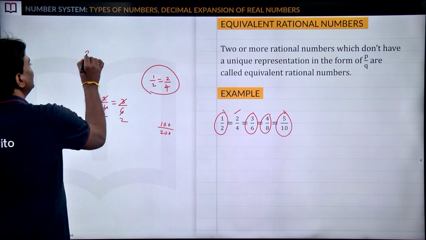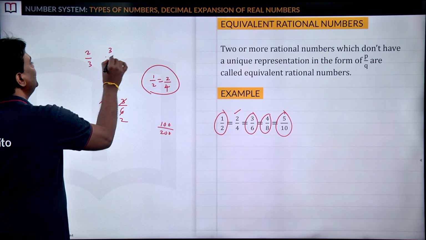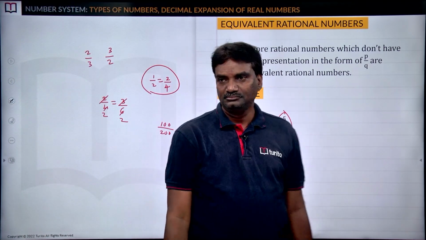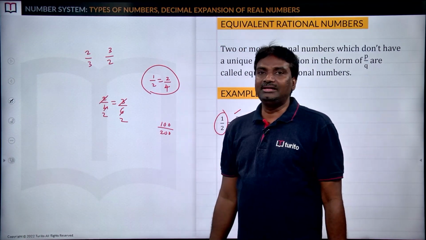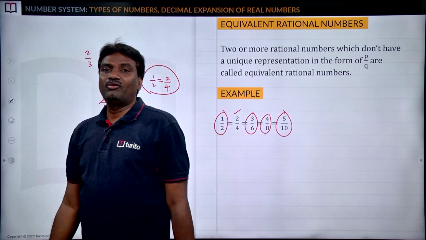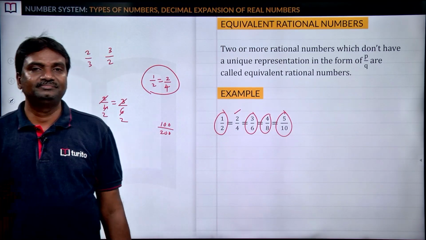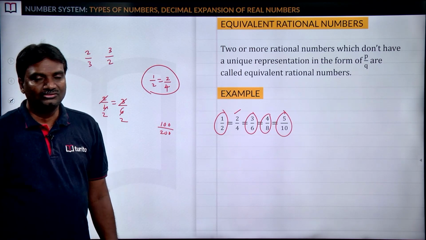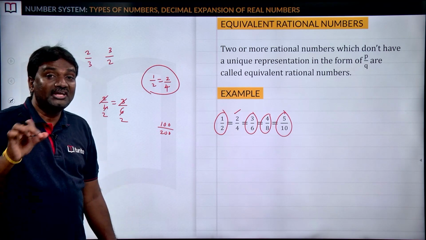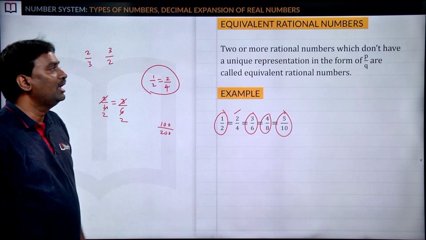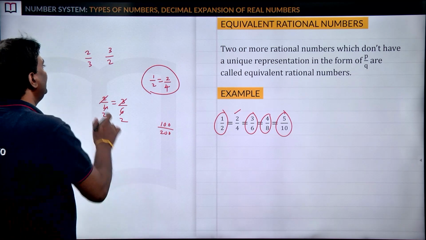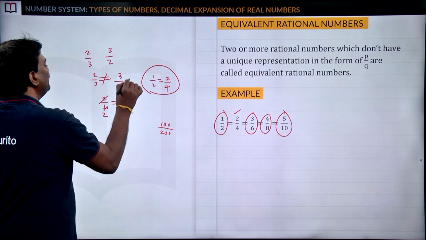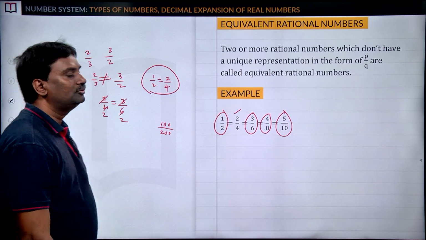If I ask you, can you say whether 2 by 3 and 3 by 2 are equivalent rational numbers or not? What can you say about 2 by 3 and 3 by 2? Whether they are equivalent rational numbers or not? Yeah, very good, excellent. Your answer is correct. So, 2 by 3 and 3 by 2 are rational numbers only, but they are not equivalent rational numbers. Why? Clearly we can say 2 by 3 is not equal to 3 by 2.